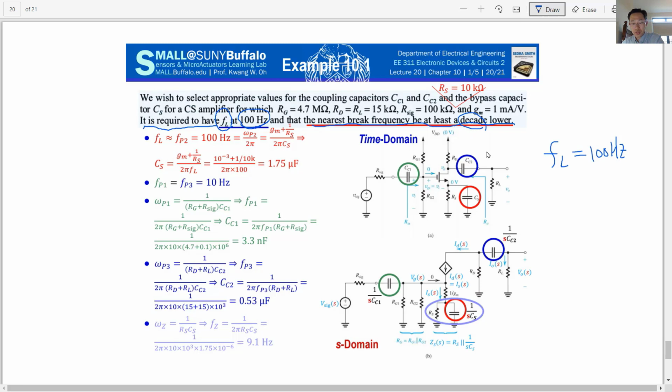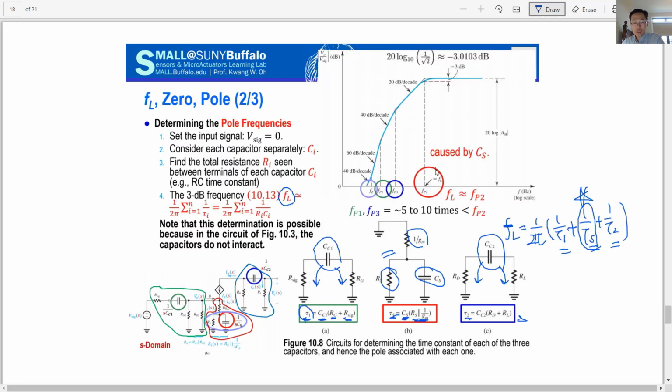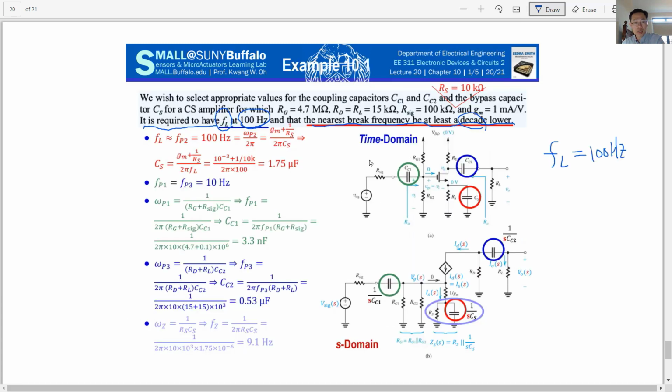So this is 100, and for the nearest one we want 1 decade lower: if this is 10, we want 1; if it's 100, we want 10. So roughly this frequency of 100 hertz is close to FP2, which is due to the bypass information.